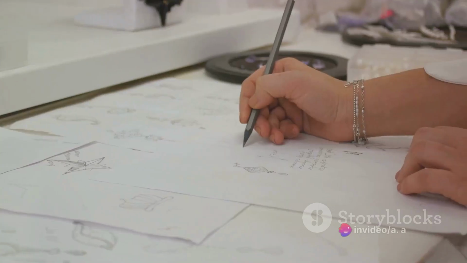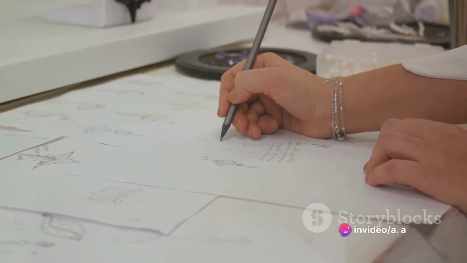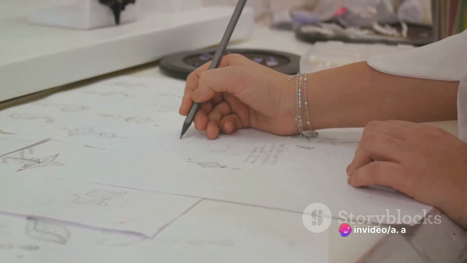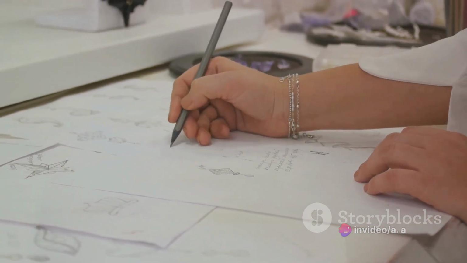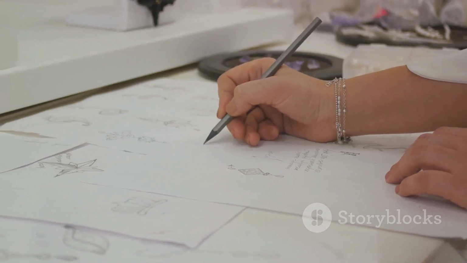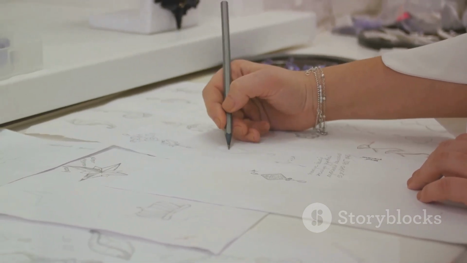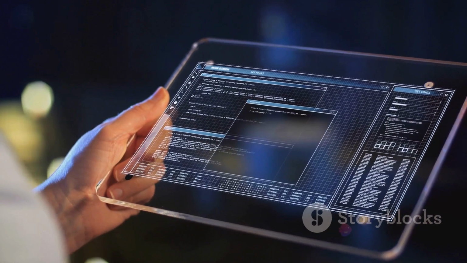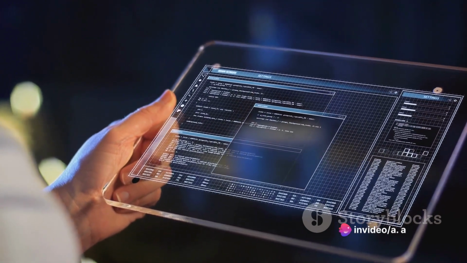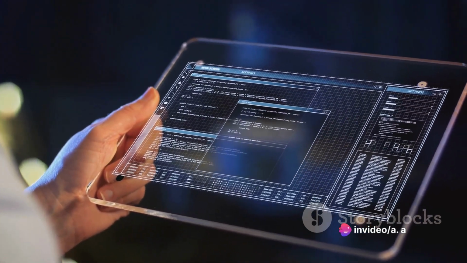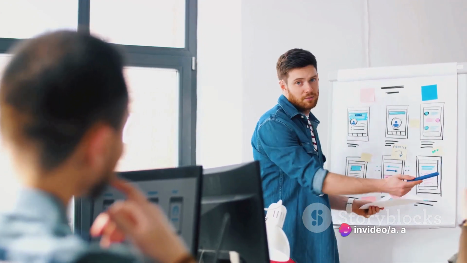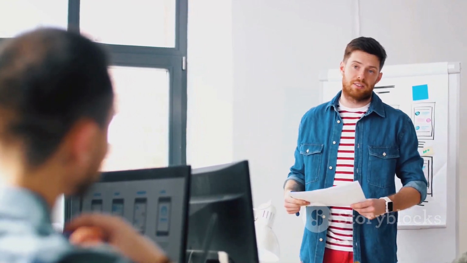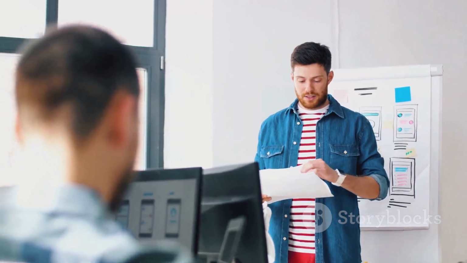And why do we iterate? Simply put, to make our designs better. Each iteration brings us one step closer to a design that's not just good, but great. It's about refining, polishing, and perfecting our ideas. We iterate to build better user experiences, to make our products more intuitive and enjoyable to use. Iteration is the key to perfection. It helps us refine our ideas, improve our design, and ultimately build better products.